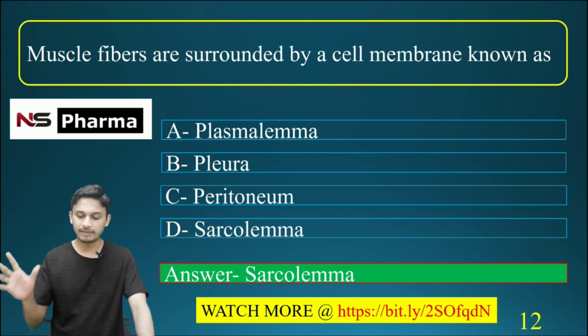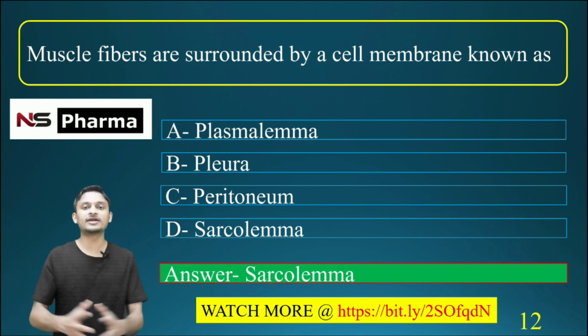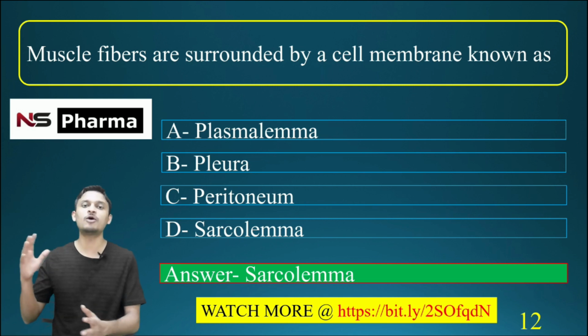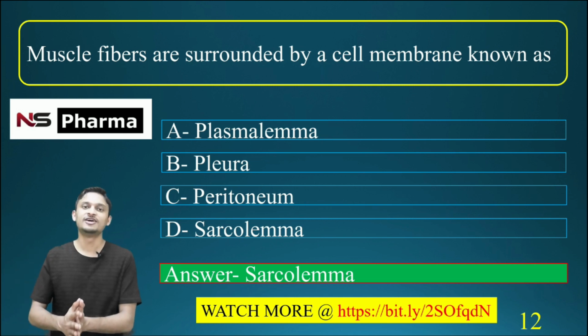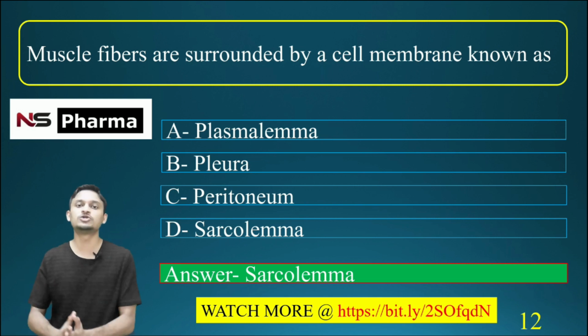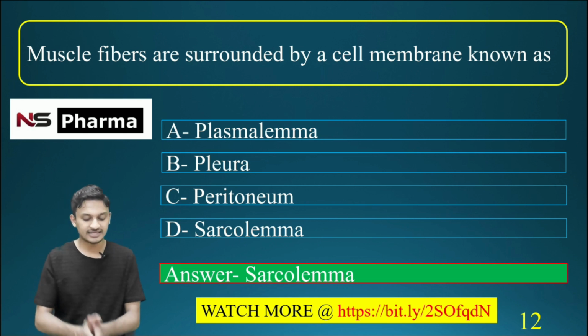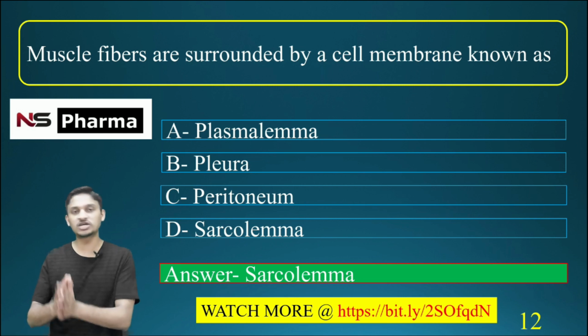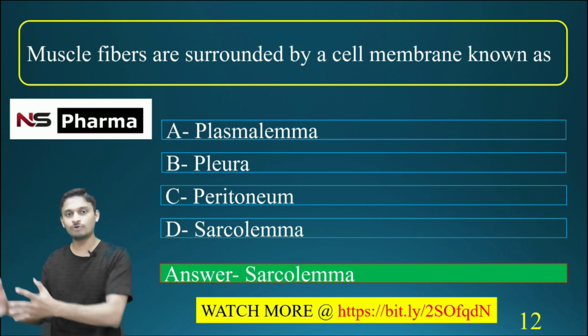Pleura includes two thin layers of tissue which surround the lungs and function as a cushion, protecting the lungs. That is pleura. Pleura has an inner layer and an outer layer.